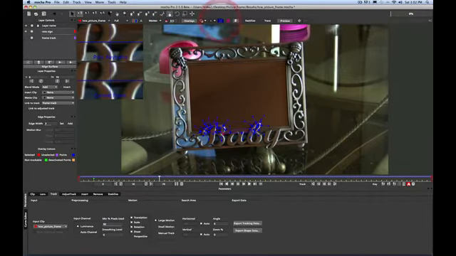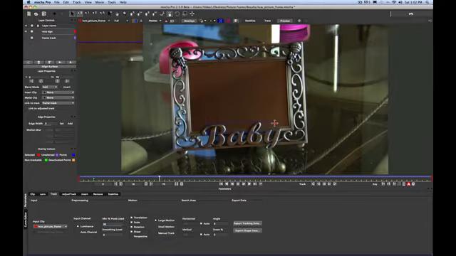Now we'll display the surface and turn off our layer shapes. The blue surface area represents the planar tracking data that we'll be able to attach our insert to. And then we can preview our track data by turning on our grid and making sure that the track looks good.